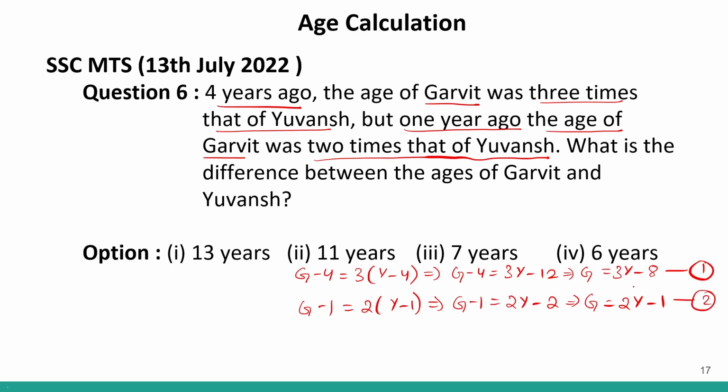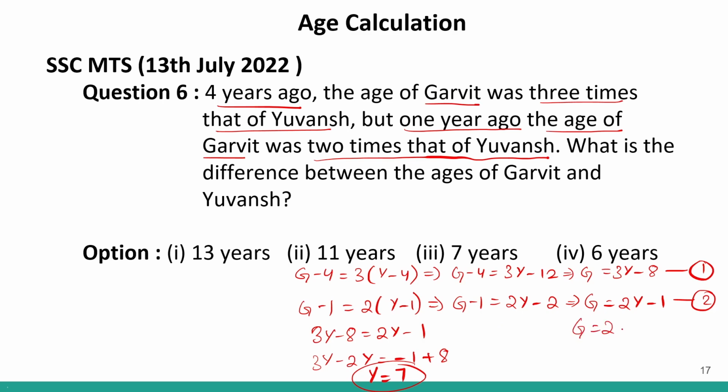I can equate equation number 1 and equation number 2 together. So if I equate them, 3y minus 8 will be equal to 2y minus 1. So 3y minus 2y will be equal to minus 1 plus 8. So I can say y will be equal to 7. This is the age of Yuvansh. Correct?